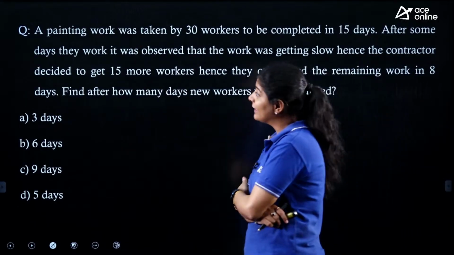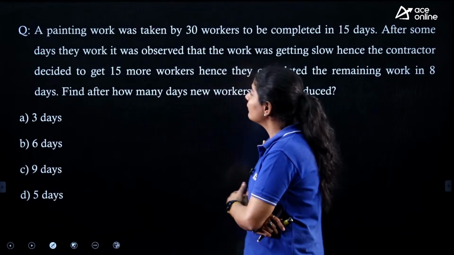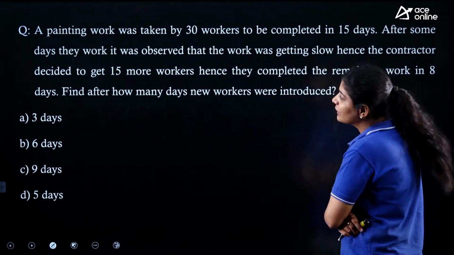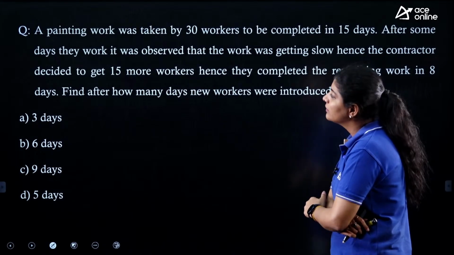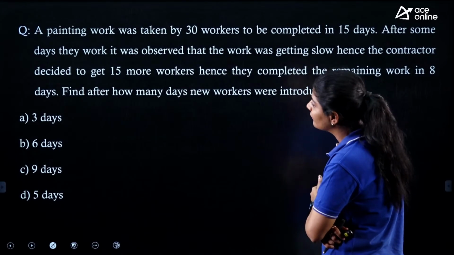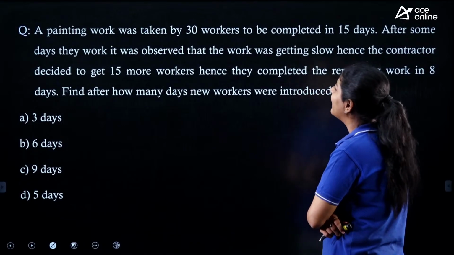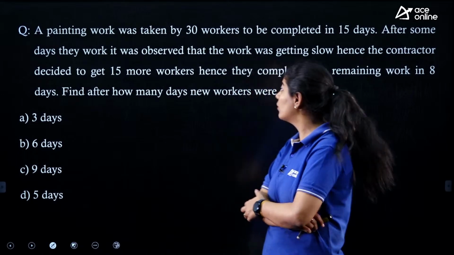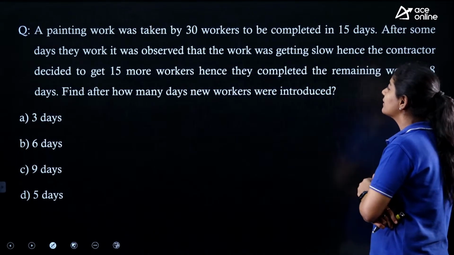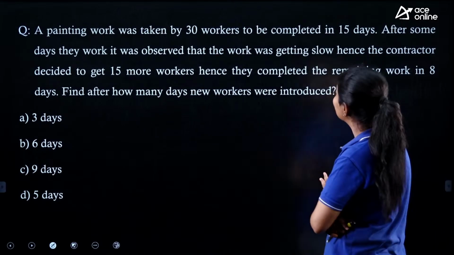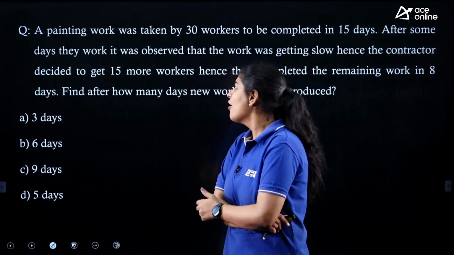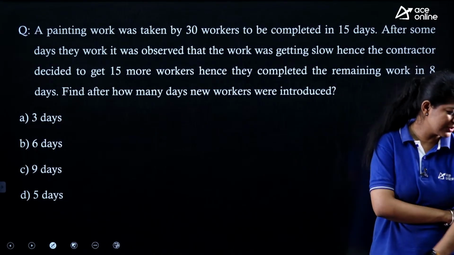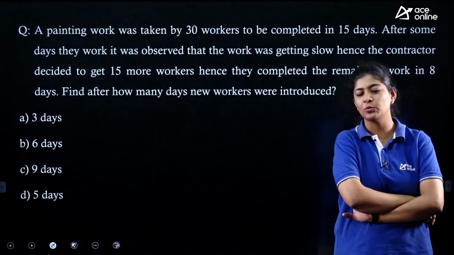Next, the next question says that a painting work was taken by 30 workers to be completed in 15 days. After some days of work, it was observed that the work was getting slow, hence the contractor decided to get 15 more workers, hence they completed the remaining work in 8 days. Find after how many days new workers were introduced. Again, it's an easy one. We need to use the concept of M1D1 equals M2D2.